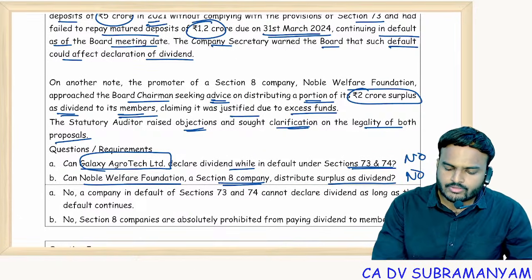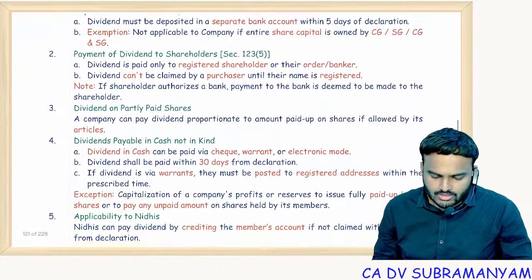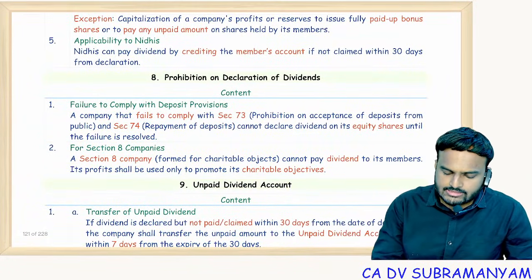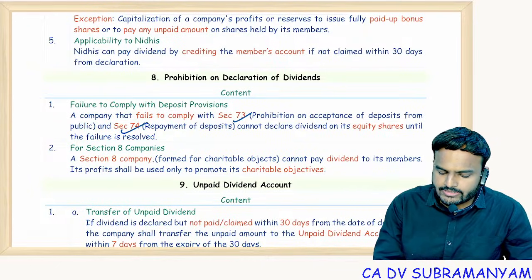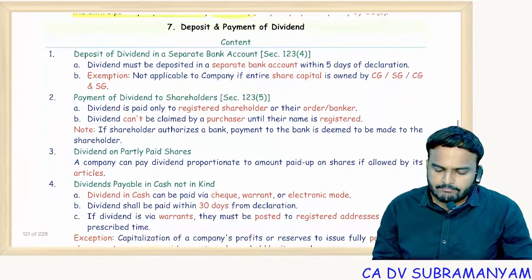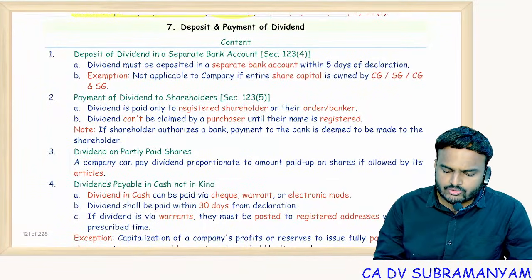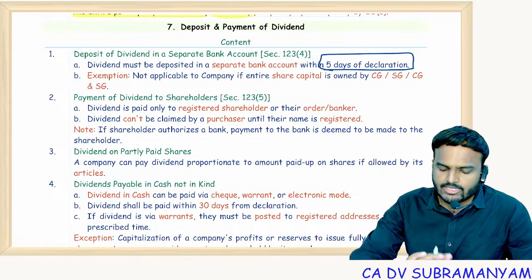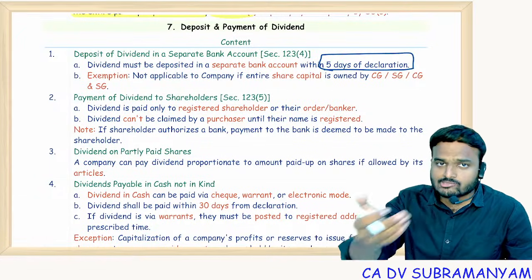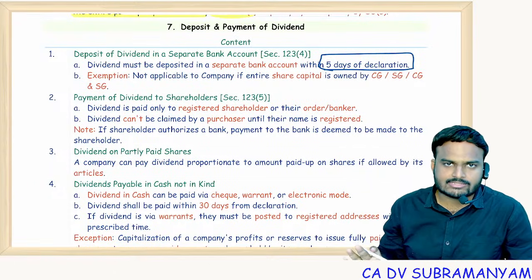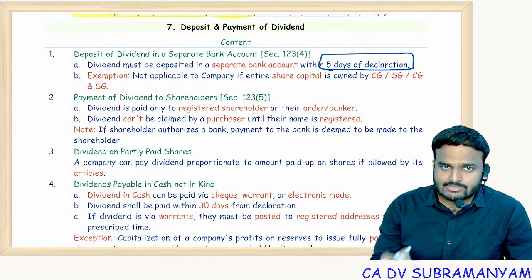No. So, if you look at the material, two companies are prohibited from declaration of dividends: Section 73, 74 violated companies, and Section 8 companies. Before that, you can see here deposit and payment of dividend. Just now I told you, once dividend is declared, within 5 days of declaration, transfer it to a separate bank account. That is also our bank account only, but we name it as dividend account, dividend payable account. That's it. It's like an escrow account.